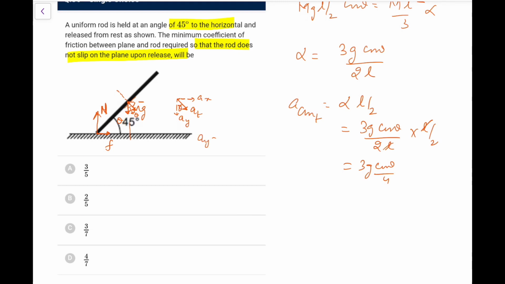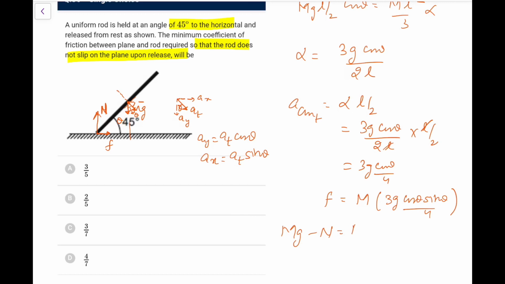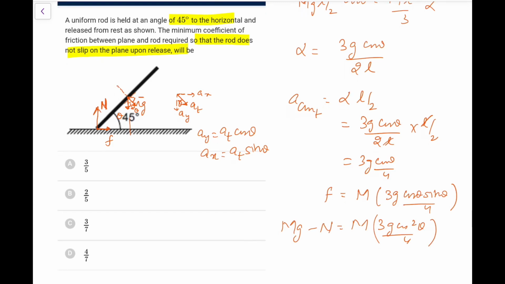So AY would be AT cos theta and AX would be AT sine theta. Now the forces along x: we have only friction, so friction must equal m AT sine theta, that is 3g cos theta sine theta by 4. Now along y, mg minus N must equal m AT cos theta, that comes out as 3g cos square theta by 4. So this is the equation that we will get.